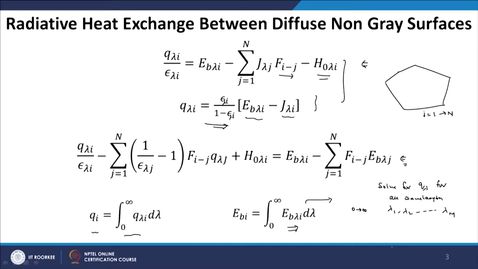There may be 1000 wavelengths that you want to evaluate this integration over through a numerical scheme, or there may be millions of points. So, this method, where we have to find the spectral heat flux at a large number of wavelengths, is called the line by line method, where we find the heat flux at each wavelength, and then we find the total heat flux by integrating over the spectral heat flux.